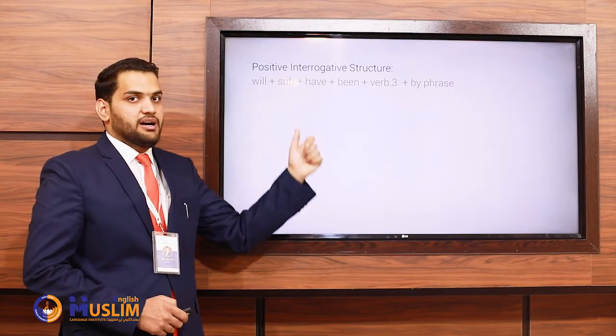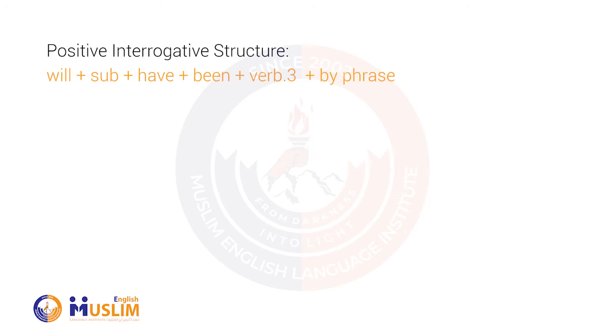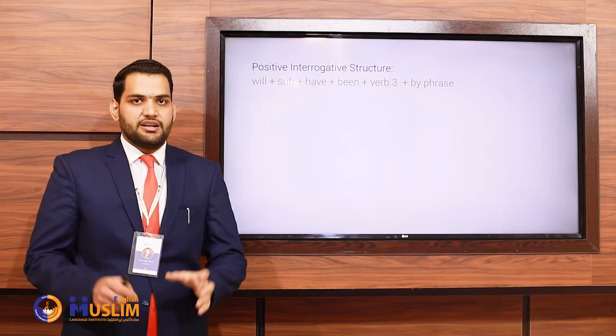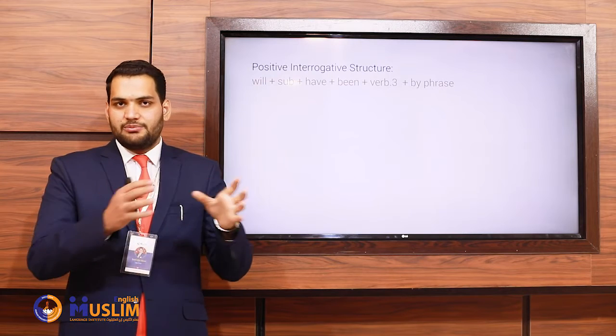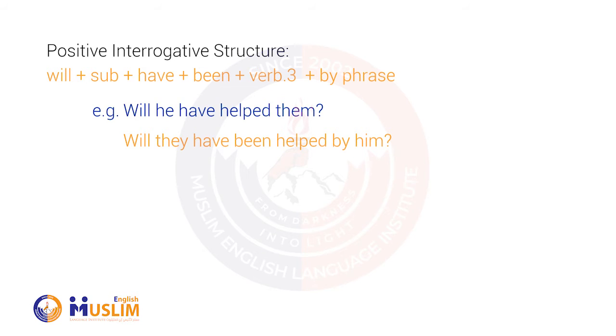Now let's talk about the positive interrogative structure, which is will plus subject plus have plus been plus verb 3 plus by phrase. Here, you just need to use will at the beginning of the sentence. For example, will he have helped them? Will they have been helped by him?